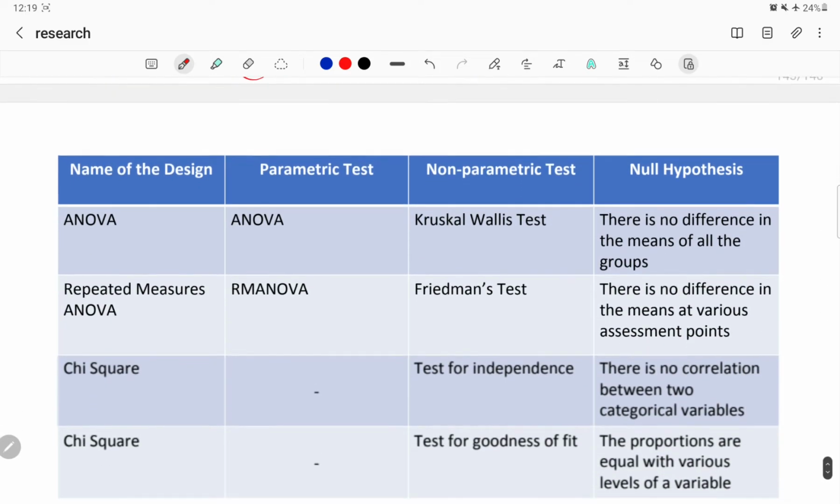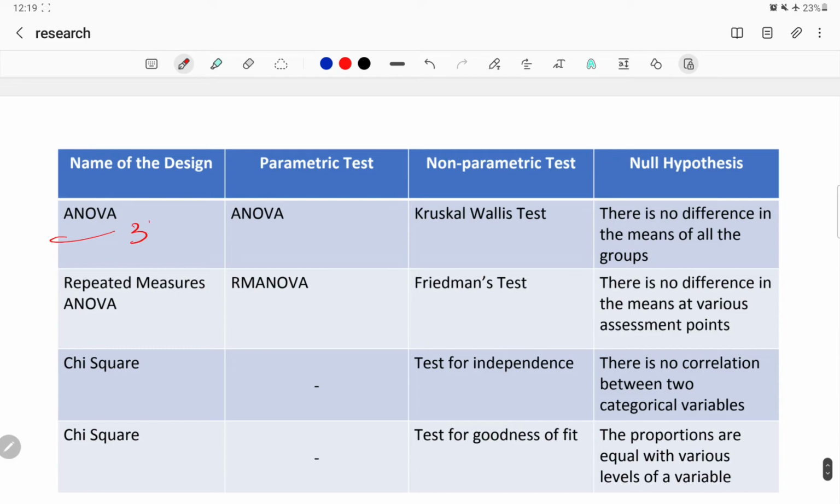Now here's some other condition. ANOVA, when there are three or more than three groups. Then again we check normality, parametric if it's normal, non-parametric if it's non-normal. You can go through the null hypothesis. Repeated measures ANOVA. ANOVA is used when there are two or more groups.